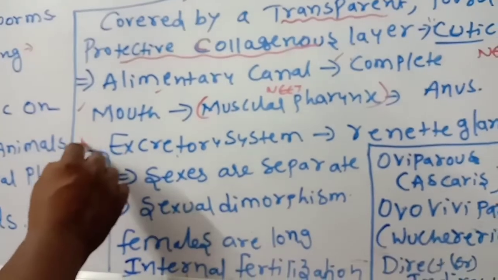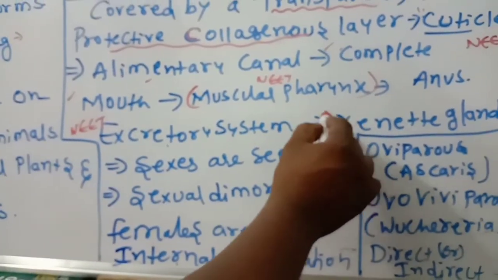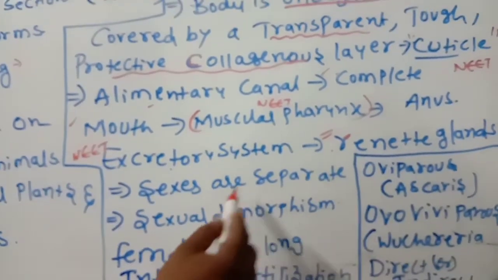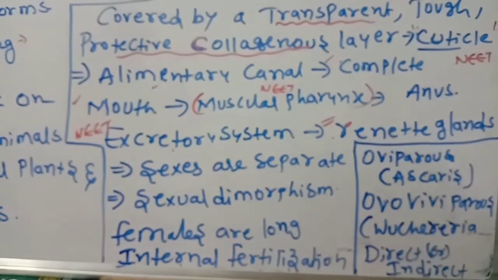Now, the excretory system. What is the notable point? The excretory system in Aschelminthes is through which one? Renette glands. This is the most important point: Aschelminthes have Renette glands.